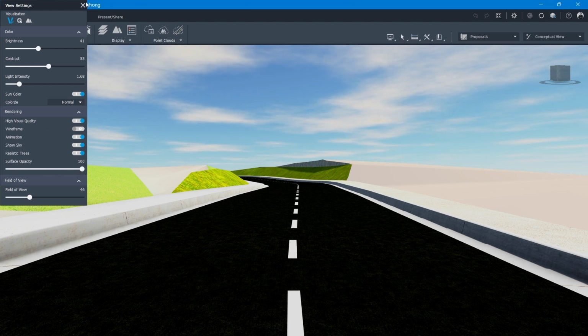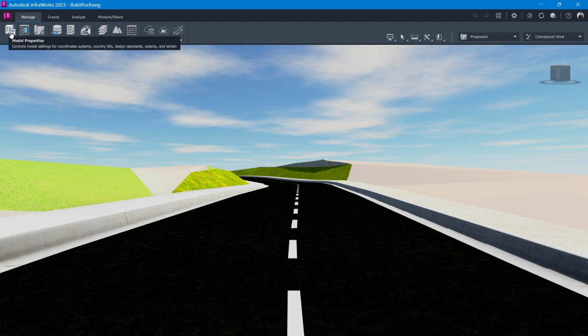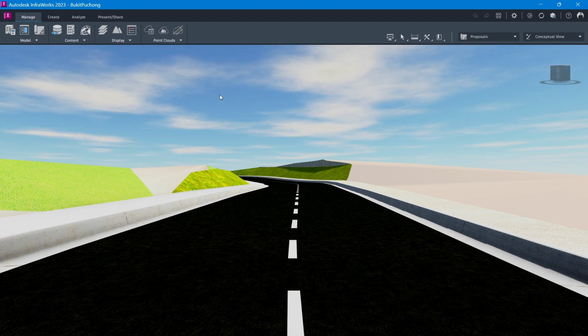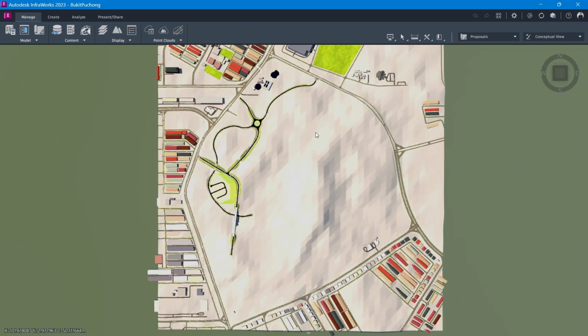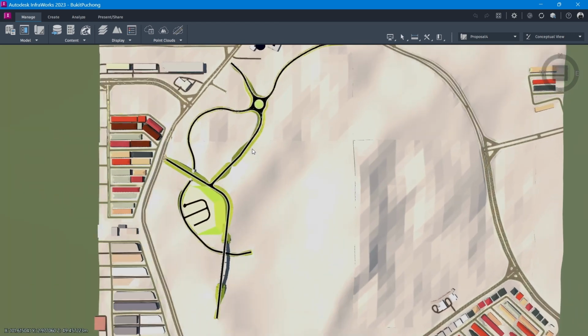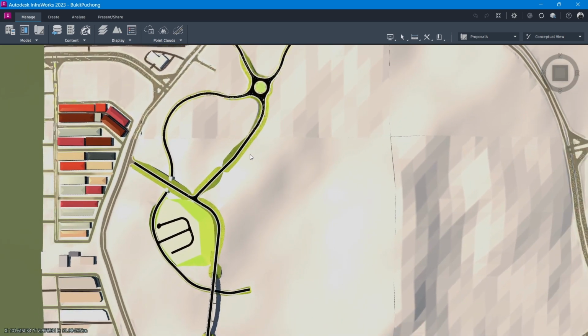Okay, let me go to the topic. The main topic in this video is to move or copy or transfer this model into Autodesk Civil 3D.